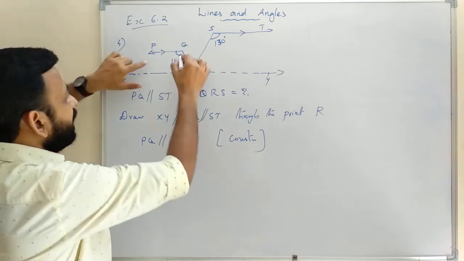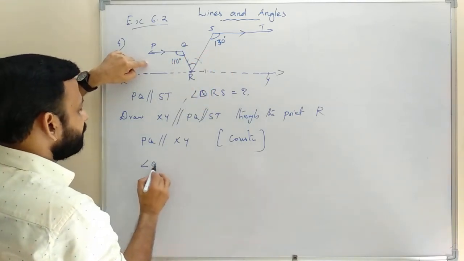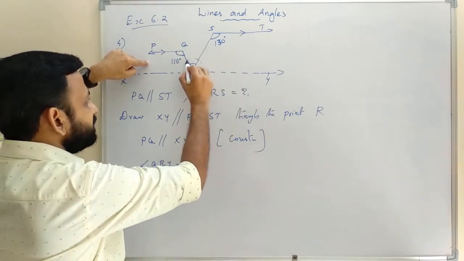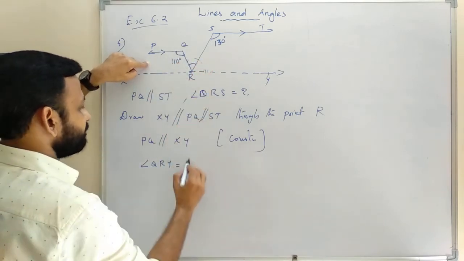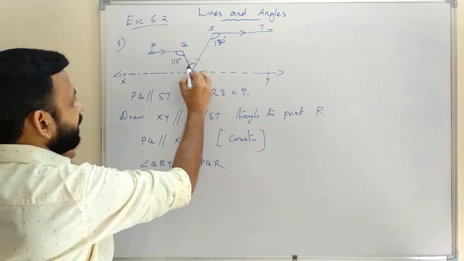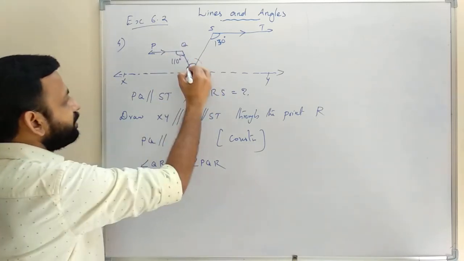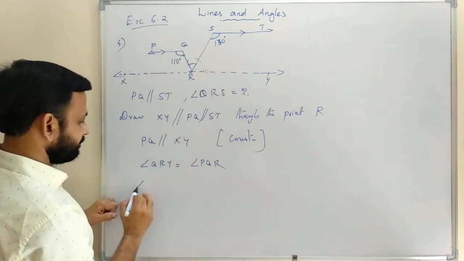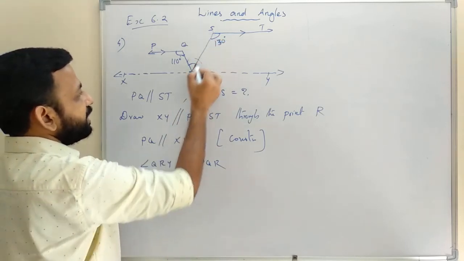So we can say angle QRY is equal to angle PQR. Angle QRY, that is angle QRS plus angle SRY.